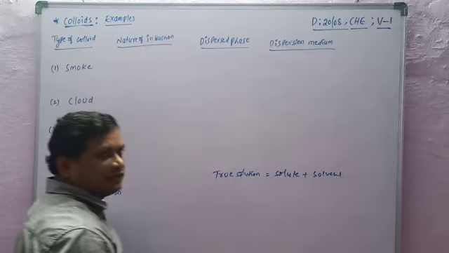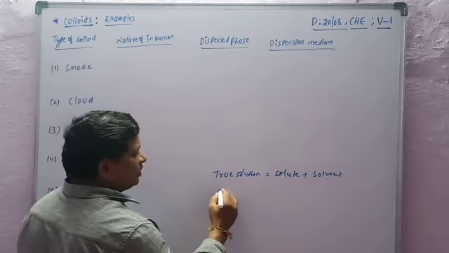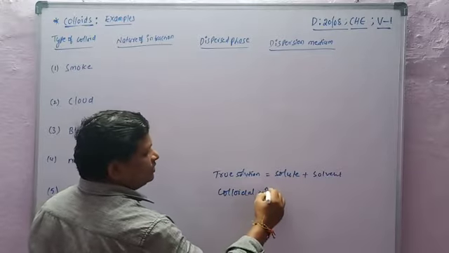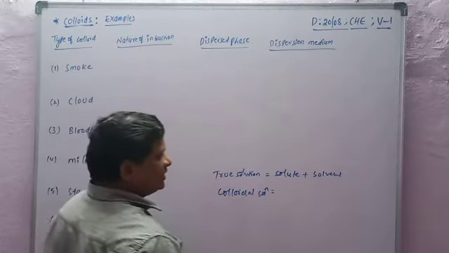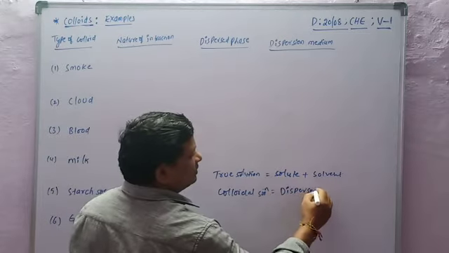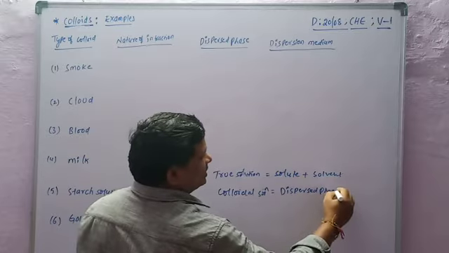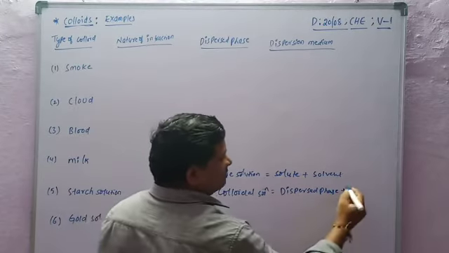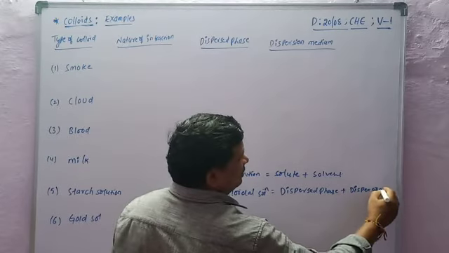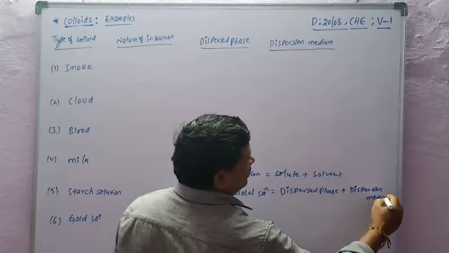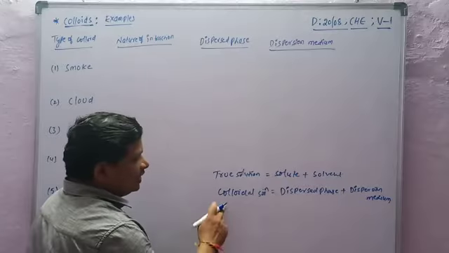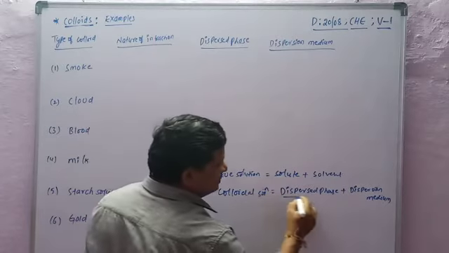Colloidal solutions also consist of two components, that is, the dispersed phase plus the dispersion medium. So true solutions have solute and solvent, and colloidal solutions have dispersed phase and dispersion medium.